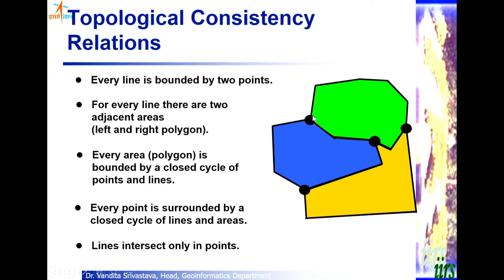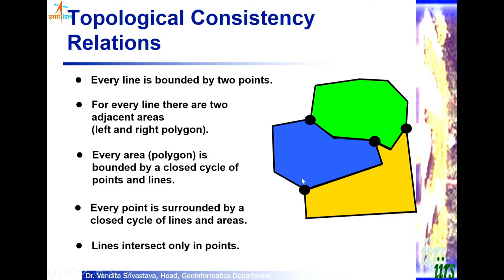So a line is bounded by two nodes, that is the end and beginning node. It intersects only at points, and these points are nodes actually. These are also points, but these are vertices which define the shape of the feature. Like this particular line has got 1, 2, 3, 4 vertices, but two nodes plus 4 vertices, total 6 points.